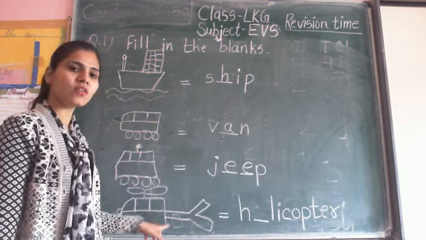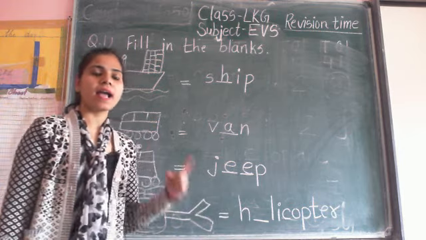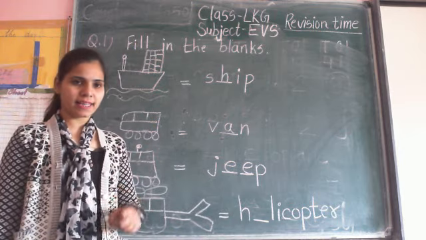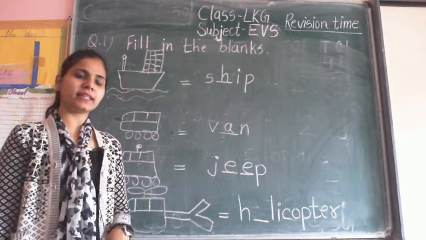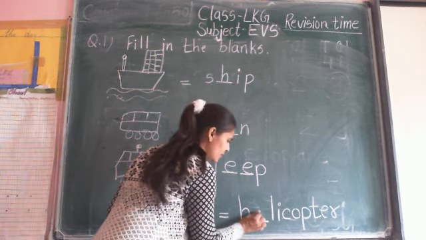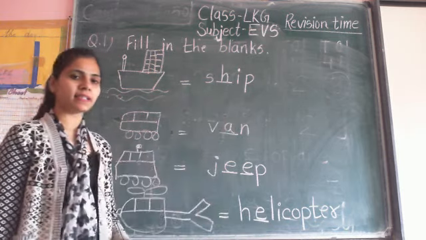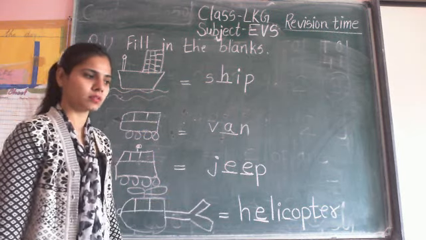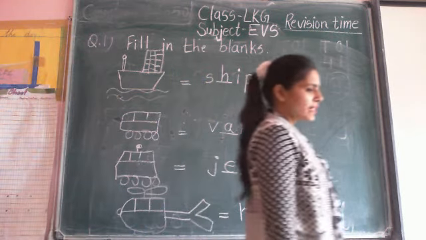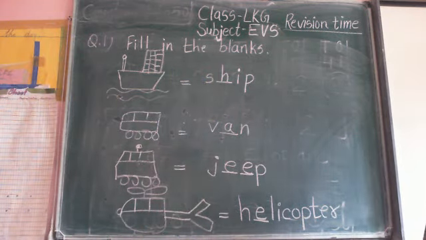Now what is the spelling of helicopter? Look at the board. H-E-L-I-C-O-P-T-E-R. So here only E is missing. Write letter E. Helicopter. Complete all the examples from the board: ship, van, jeep and helicopter.